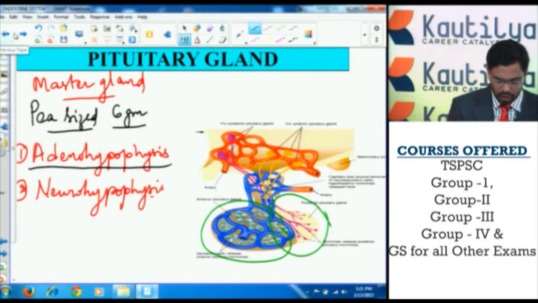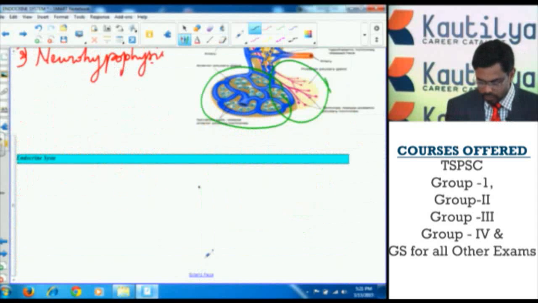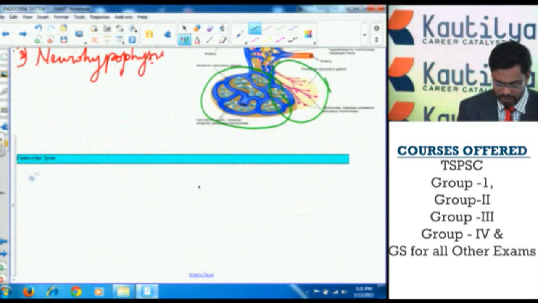Let us discuss the hormones released from the adenohypophysis, that is the anterior lobe of the pituitary. There are various hormones released from the adenohypophysis.